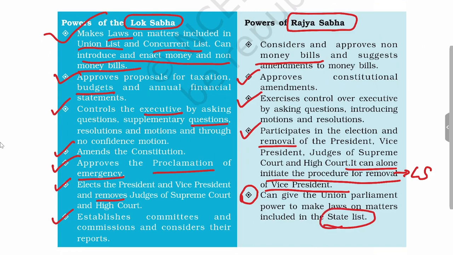So, if the Parliament wants to make law on the state list, if the center wants to make law on a state subject, then the Rajya Sabha has all the power. So these are the powers of two houses, that is Lok Sabha and Rajya Sabha.